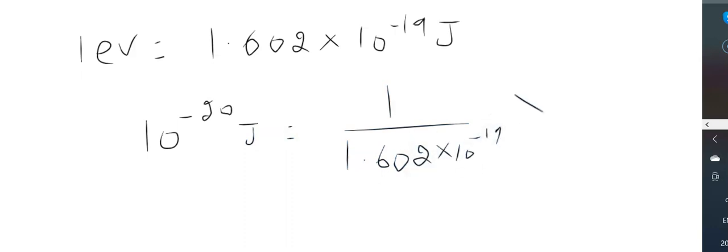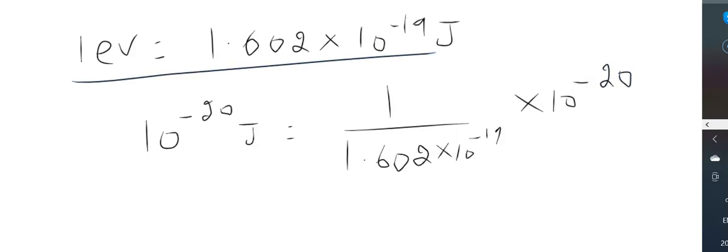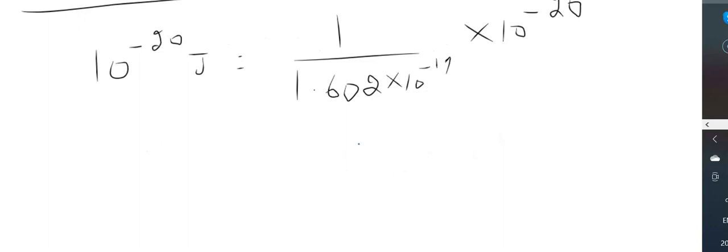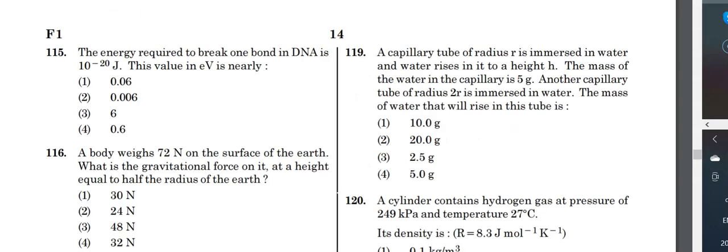It is given that this is equal to 1 by 1.602 into 10 to the power of minus 19 into 10 to the power of minus 20. So converting it to electron volts, 1 electron volt is this much. Now we are going to convert 10 to the power of minus 20 to electron volts. So that gives you 0.062 electron volts. So let's see which option is correct. We can see that 0.06, so option 1 is the correct answer.